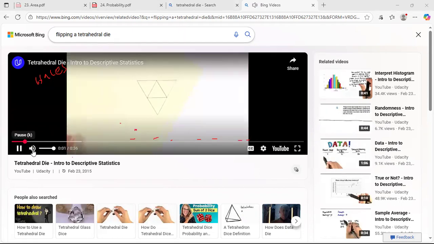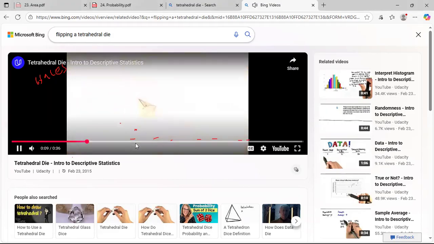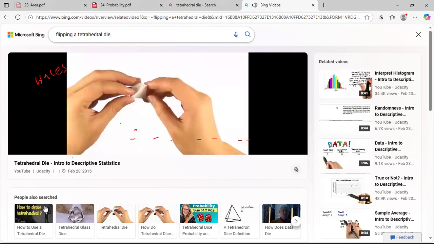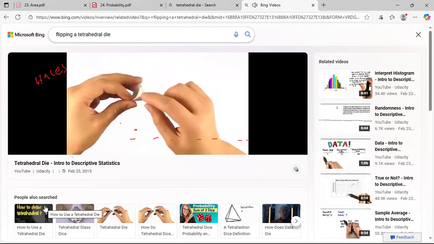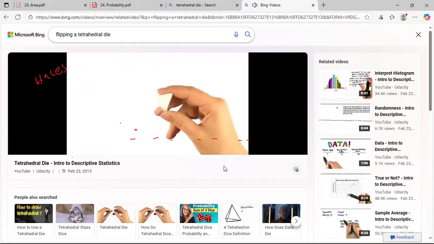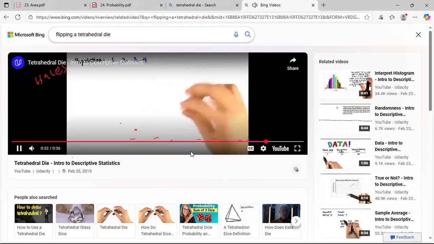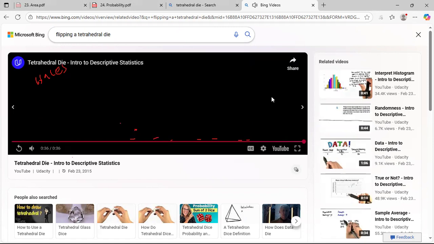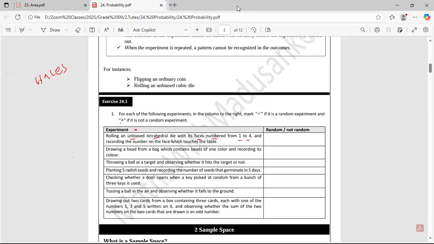So she's making a tetrahedral die. This vertex here is number 1. So I think you get an idea about the tetrahedral die. Only 4 faces are there. So we roll the die, and we can get either a 1, 2, 3, or 4. So that is called a tetrahedral die.